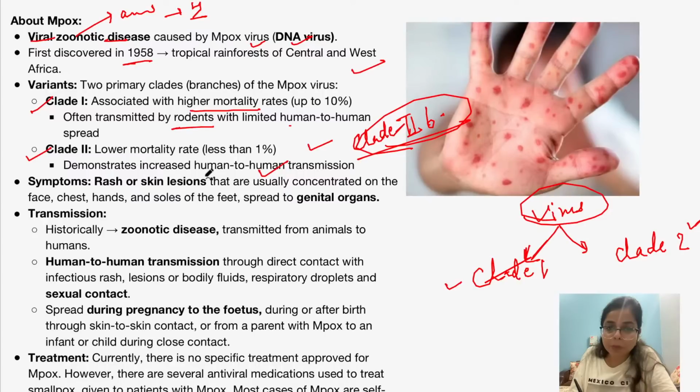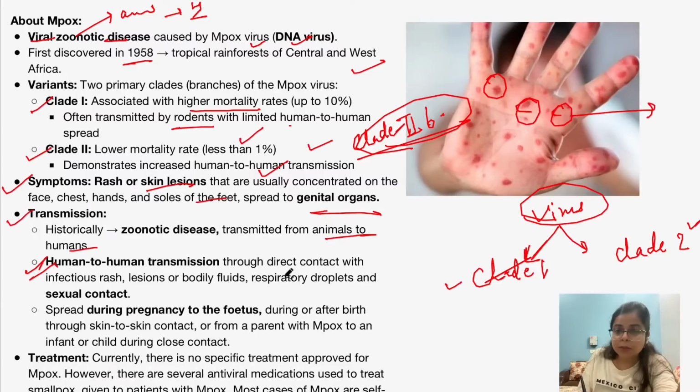Now, what are the symptoms of monkeypox? There will be rashes, blisters or skin lesions. They can be concentrated on the face, limbs, chest, hands, feet, and eventually they can spread to the genital organs also. Now, let's talk about its transmission. As it is a zoonotic disease, historically, when the cases first emerged, it transmitted from animals to humans. However, presently, human to human transmission is the primary mode of transmission. And how does human to human transmission occur?